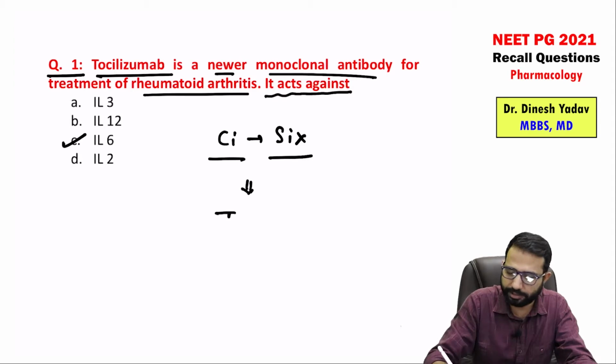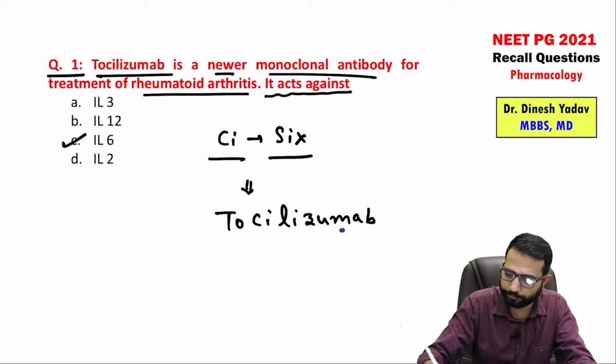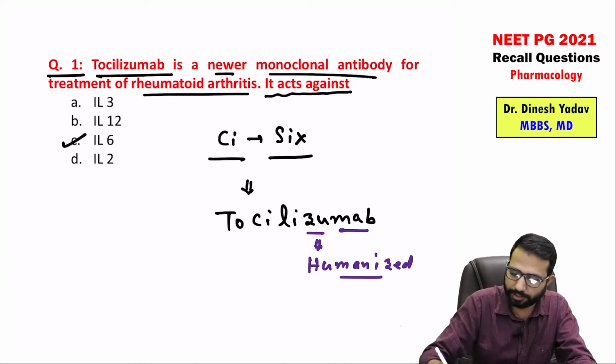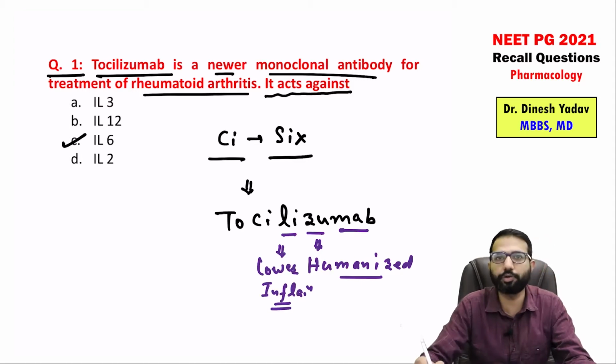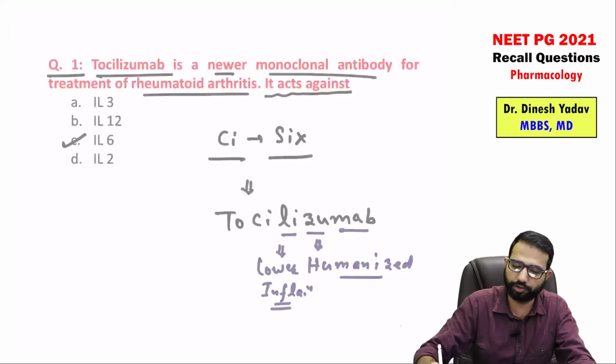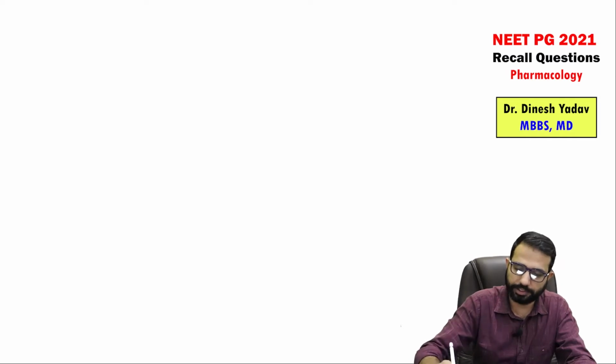Tocilizumab is a monoclonal antibody, the source is humanized cells, and it is lowering the inflammation. So in COVID patients, because it is anti-inflammatory, we have used this. So interleukin 6, tocilizumab.